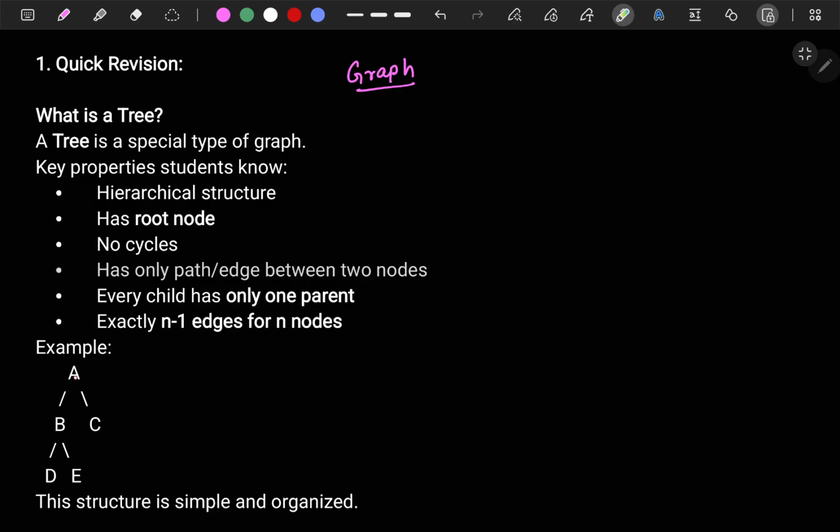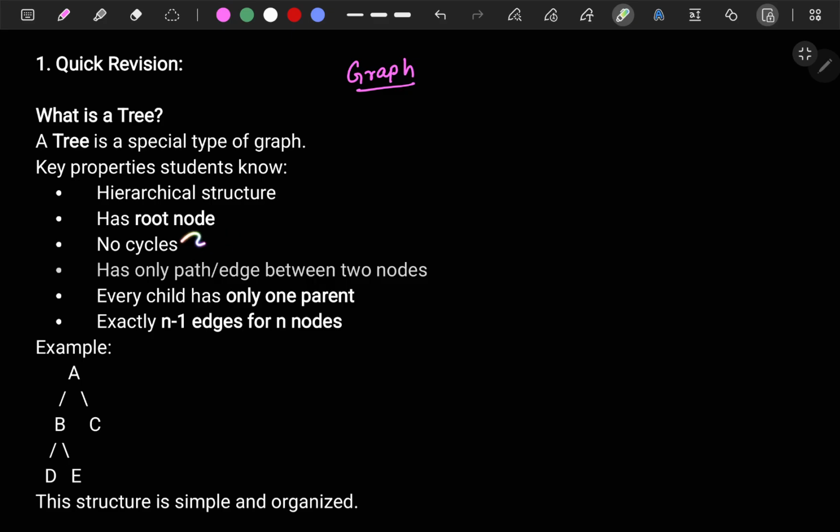So you can see the hierarchical structure is parents and sons. For example, how is A related to D and E? A is a grandfather of D and E. So that hierarchical structure is maintained. B and C are both children. Now coming to the root node: a tree should always have a root node. For example, here in this case, this is the root.